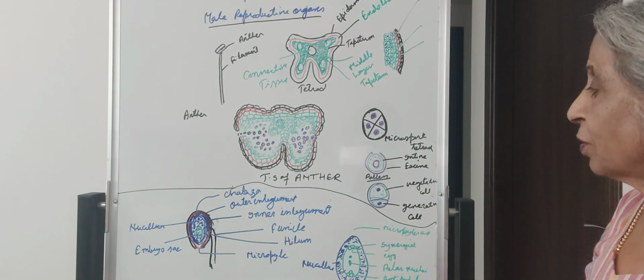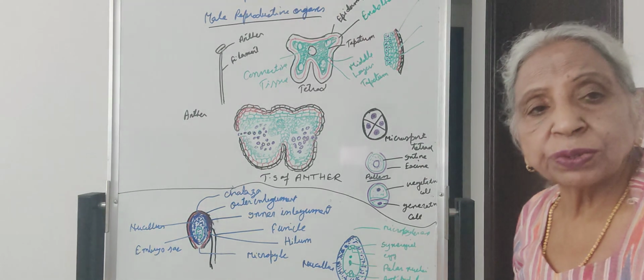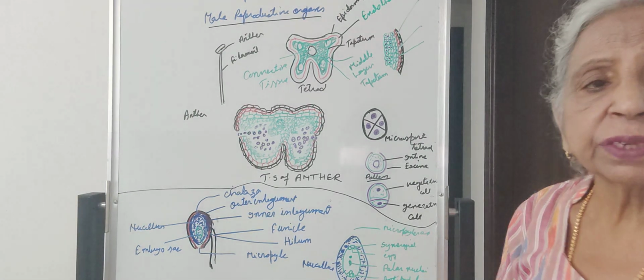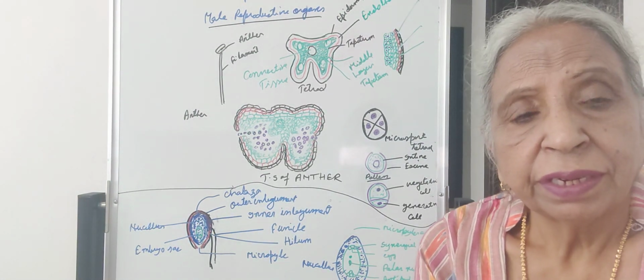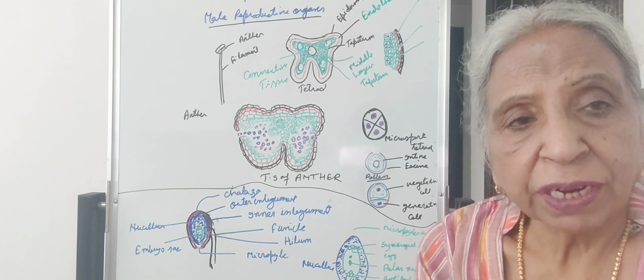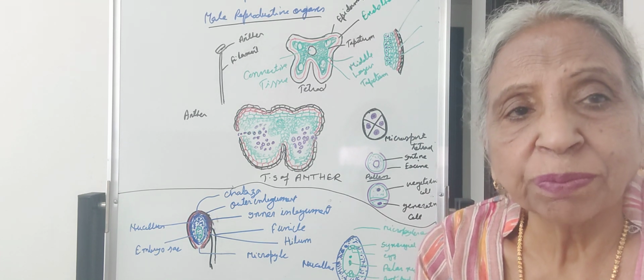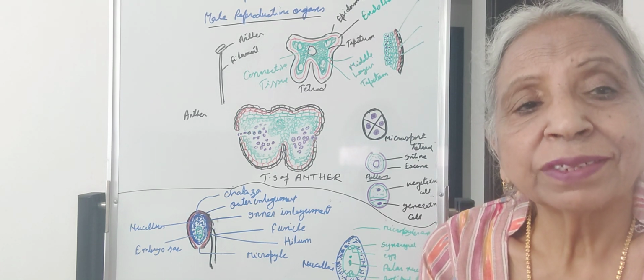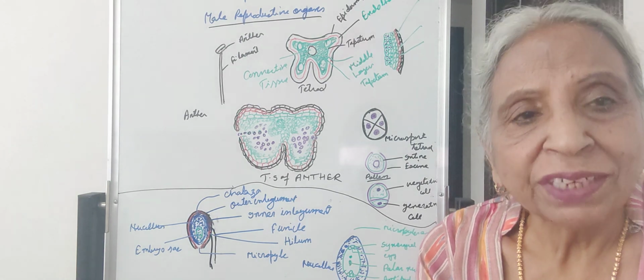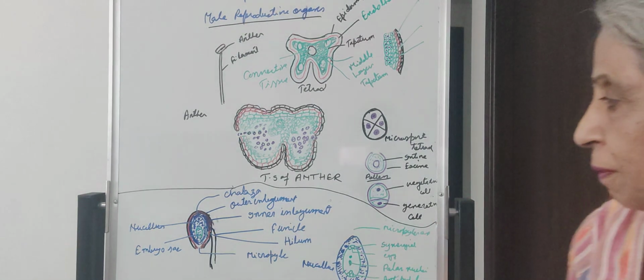So what is their function? Pollen grains are to be shed and carried to the female part of the plant, the female flower, that is the stigma, by pollination, which we will do later on.